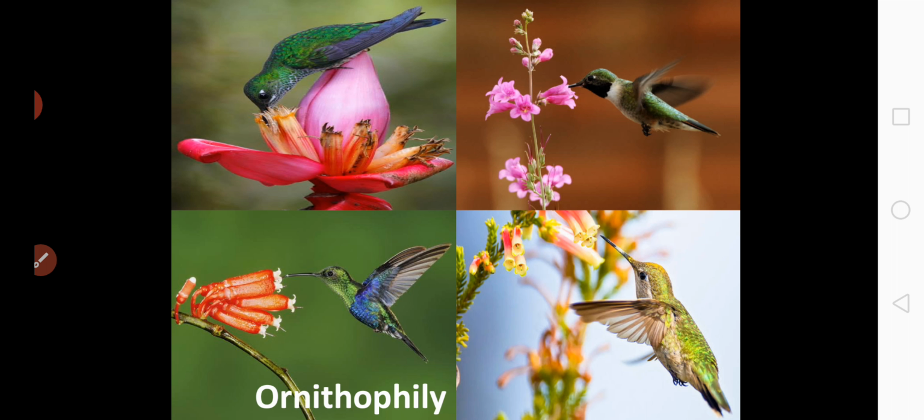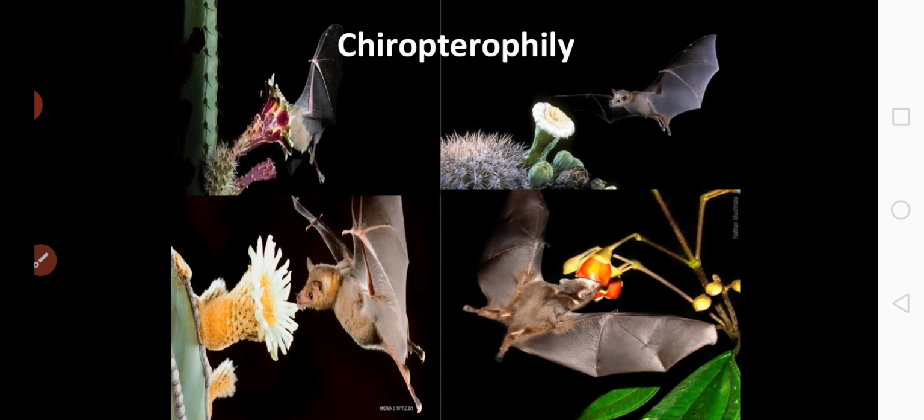And the flower which exhibits chiropterophily type of pollination is called a chiropterophilous flower. Am I clear? Okay.